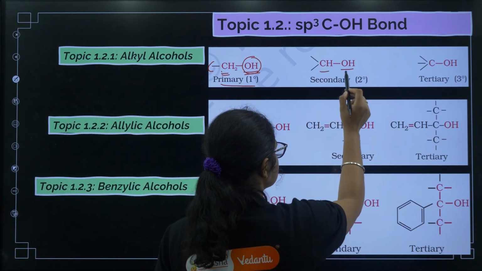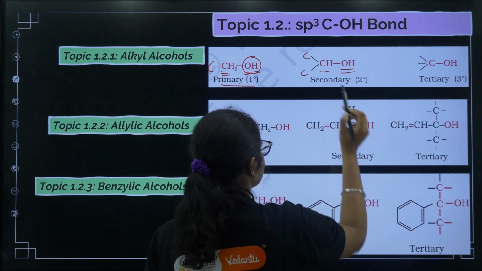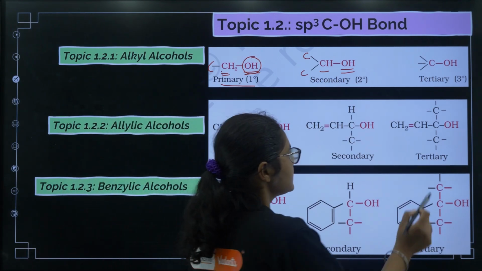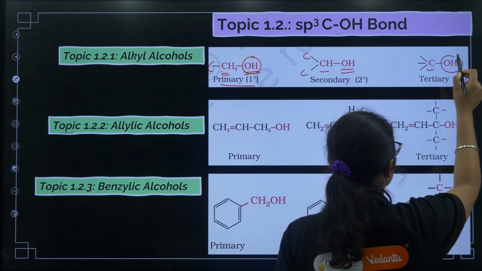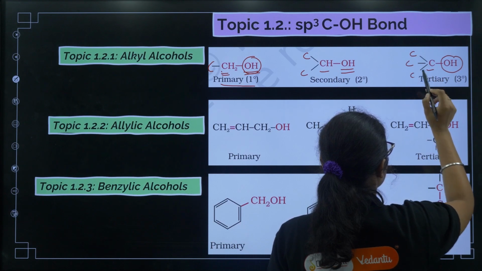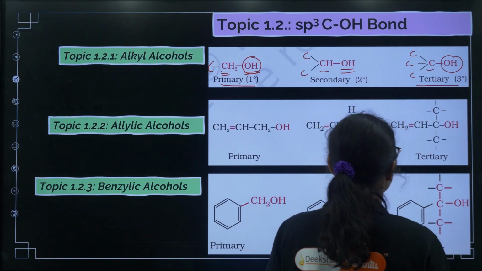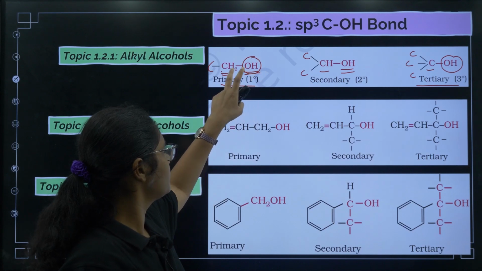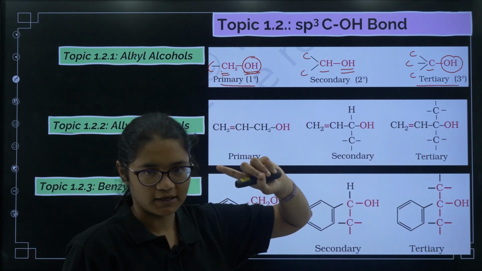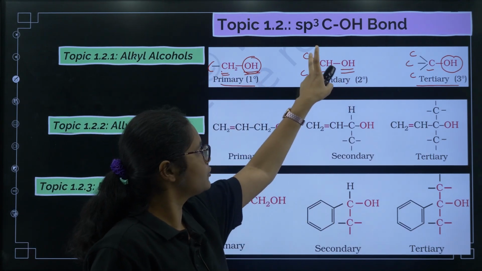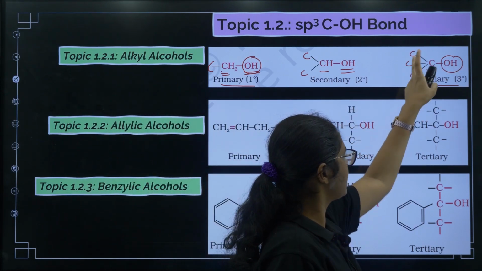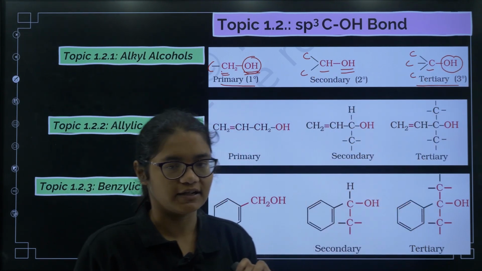If the carbon which contains the OH group is attached to 2 other carbons, that is called secondary alcohol. Next, if the carbon which contains the OH group is attached to 3 other carbons, then we call it tertiary alcohol. Carbon containing the OH group attached to 1 carbon, primary. 2 carbons, secondary. 3 carbons, tertiary.